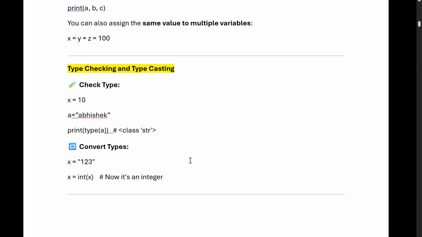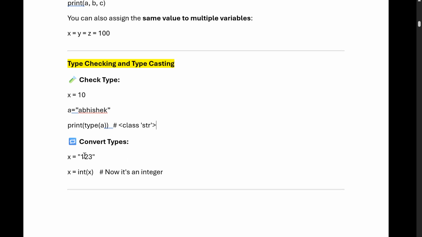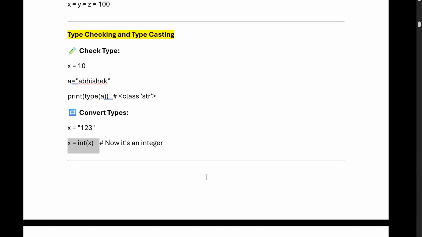Okay, so type conversion. Suppose here we know that x is a string. We wanted to convert it to the integer. How will we do it? We pass int of x. So we are doing the typecasting. Now it is an integer. Earlier x was a string, and now when we typecasted it, it is an integer.